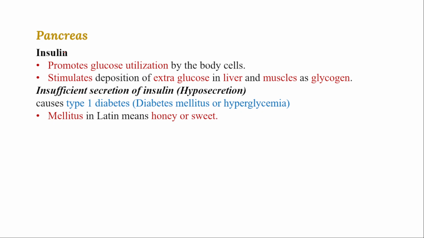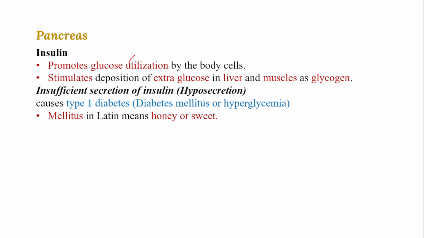Many people are under a false assumption about whether the role of insulin is to increase or decrease the blood sugar level. That is not the case here. Insulin influences the body cells to promote glucose utilization.